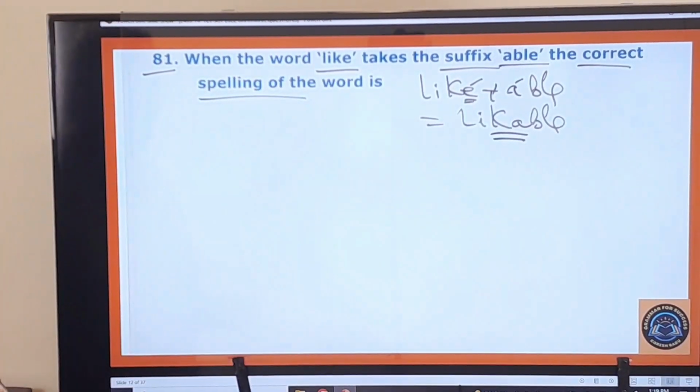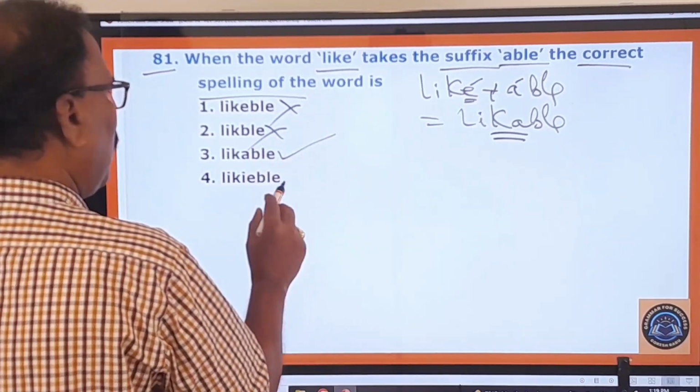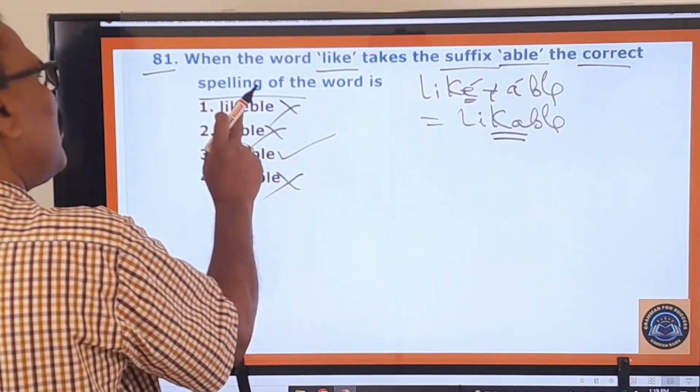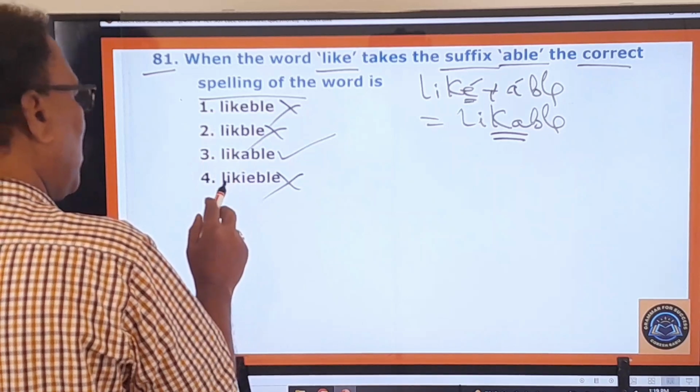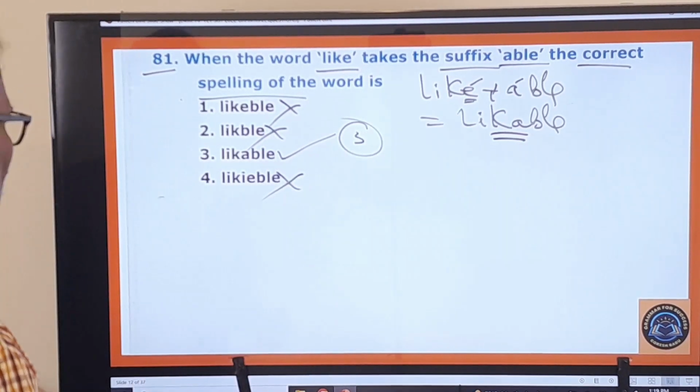So now look at the options. Likeable, no, likeable, no, likable. So the first one is wrong, the second one is wrong, the fourth one is wrong, only the third one is the right one. Right. You go to the next one.